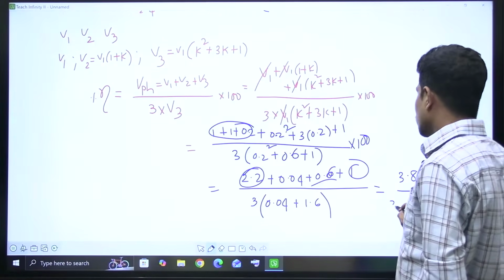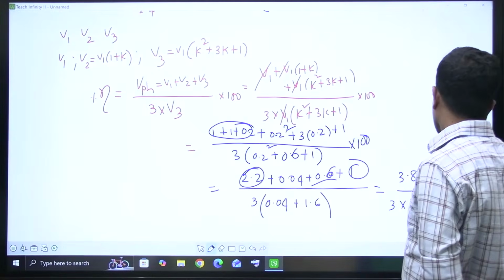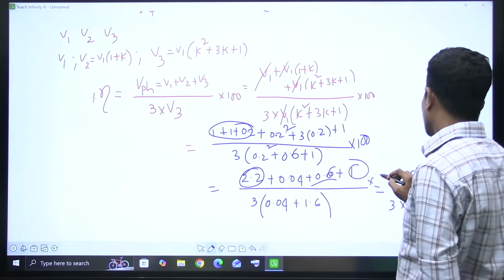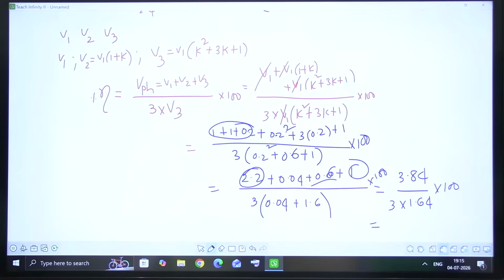This is 3 times of 1.64 into 100. Solve it using your virtual calculator. Yes, it is 3 discs, that's why our answer did not match. 3.84 divided by 3 into 1.64. How much is it?